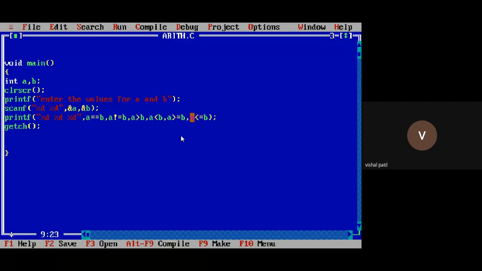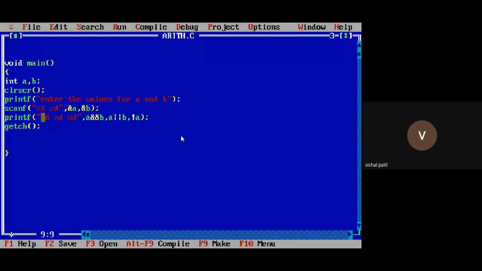What are those operations? What was the first one? Logical and, right? A and B, comma. What was the next one? A or B. And the third one was the not operation. Not of A, or we can take not of B for demonstration. Okay.